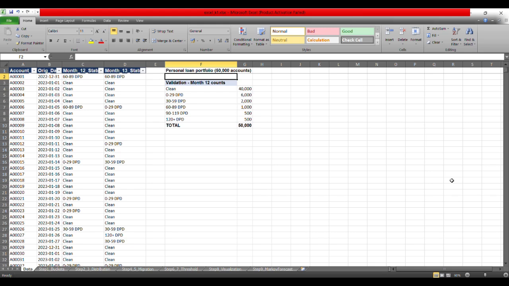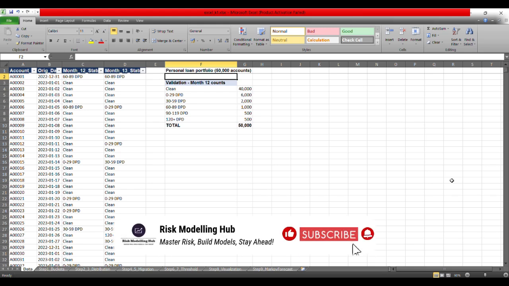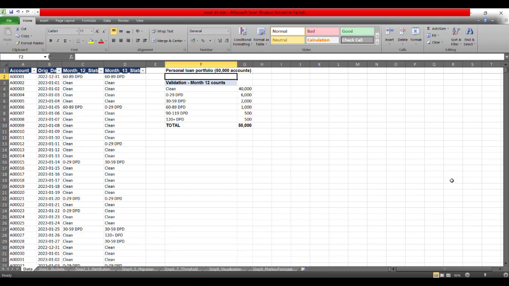By the end of today's session, you will understand exactly how I have arrived at the operational definition of default, and you will also see a forward forecast for a few of the months to understand where this portfolio is heading. But before I dive into the spreadsheet, let me frame why this matters.